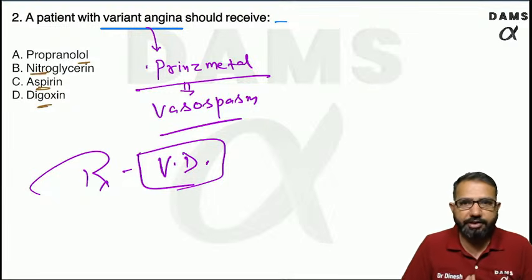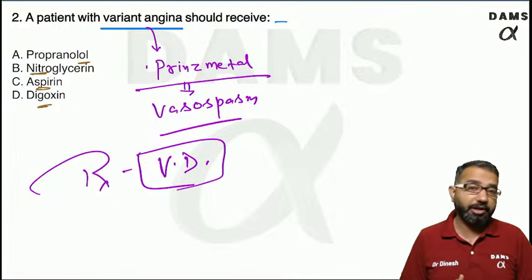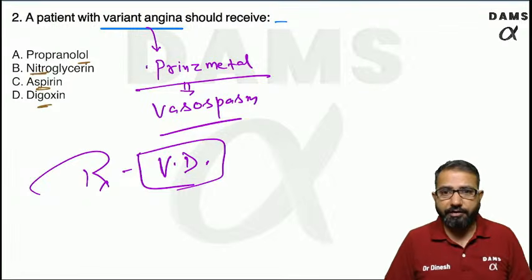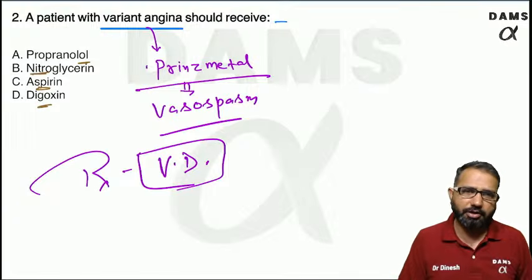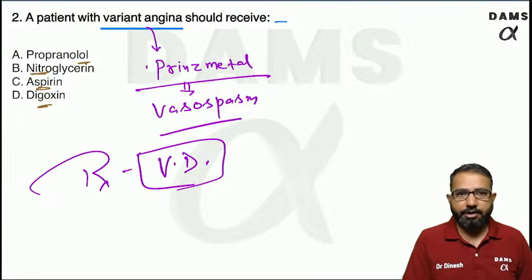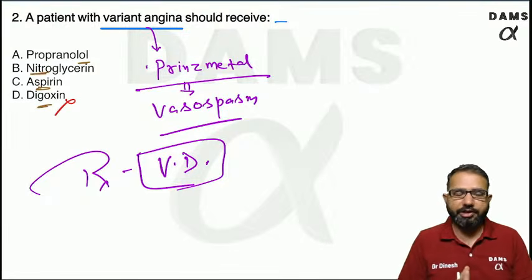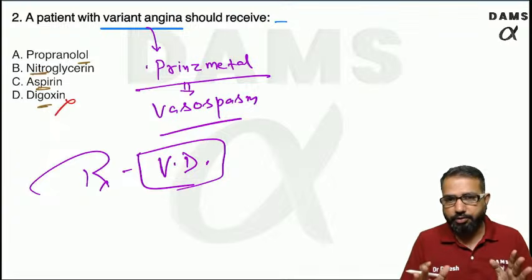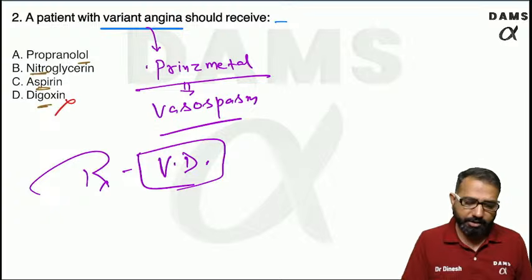It is commonly seen in the female. It is commonly seen in the cold winters, early morning, chilly winters. Female having sudden vasospasm, typical chest pain, ischemic pain. So if the patient is having variant angina, digoxin is having no role in angina. Digoxin is a drug which is positive inotrope. So that is the drug for heart failure. It is not for angina.